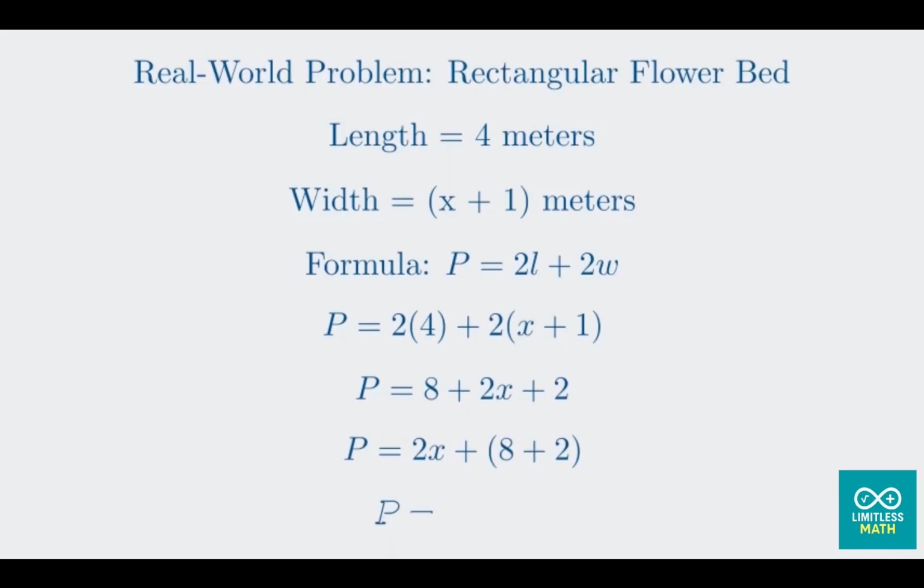Our final simplified expression for the perimeter is P equals 2x plus 10 meters. We took a real-world problem, turned it into an algebraic expression, and used our combining like terms skills to simplify it. This is a practical example of the power of this math help strategy.